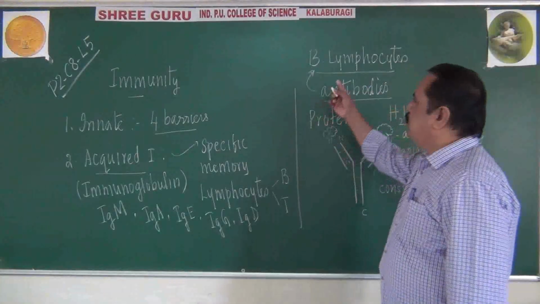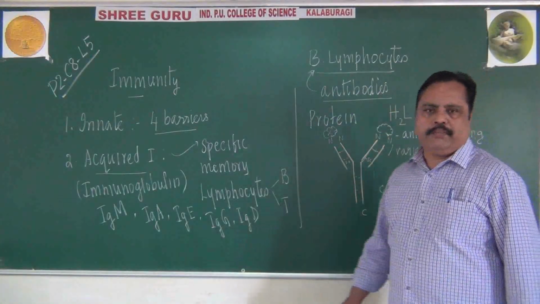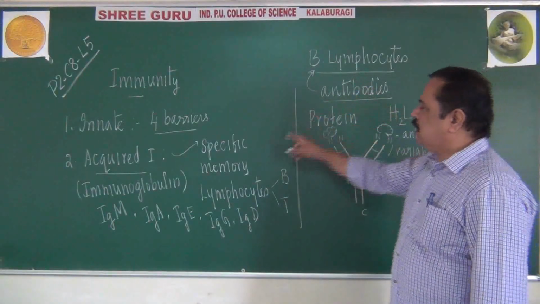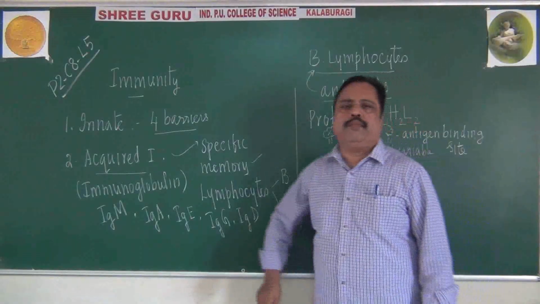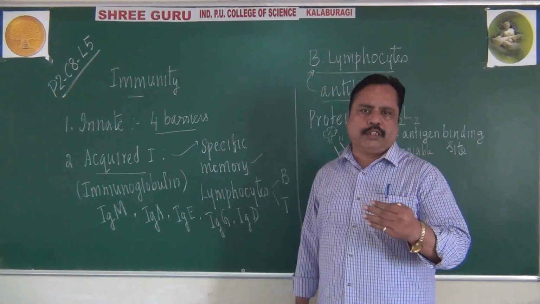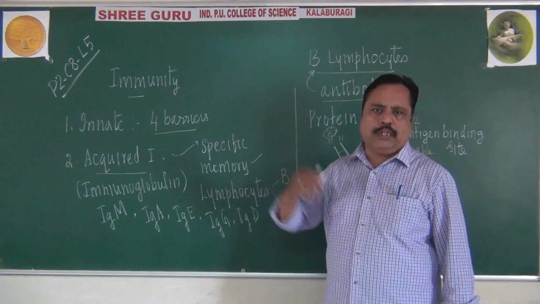I was telling you about B lymphocytes. They are responsible for producing antibodies. As I told you earlier, these B lymphocytes also have memory. During the first time infection, in our childhood, we produce a slow response.